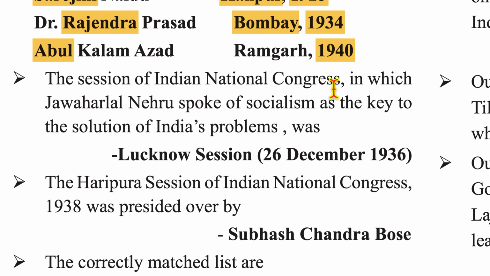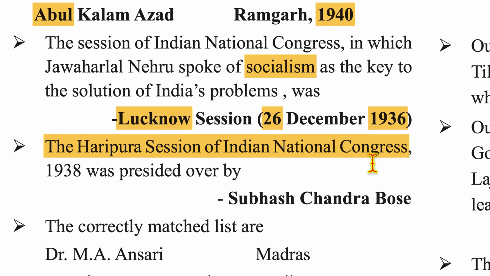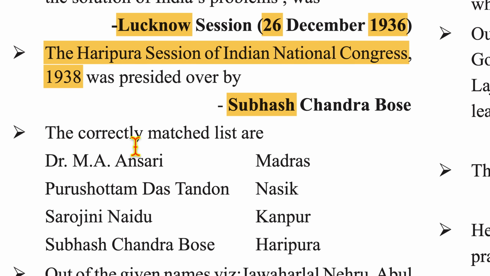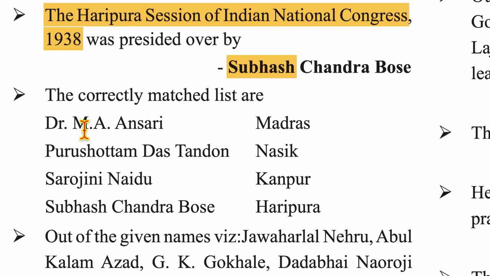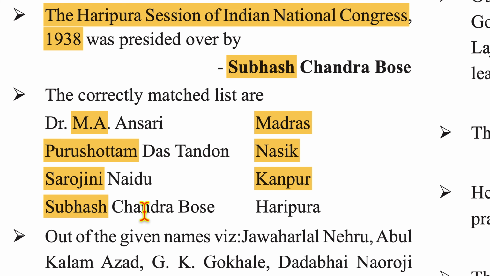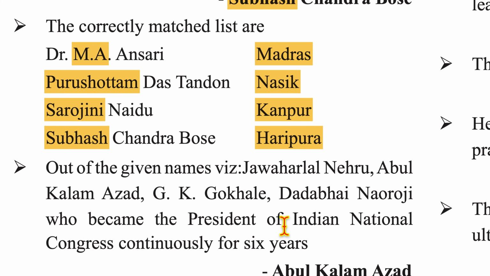Now, the session of Indian National Congress in which Jawaharlal Nehru spoke of socialism as the key to the solution of India's problems was the Lucknow session of 26 December 1936. The Haripura session of Indian National Congress in 1938 was presided over by Subhash Chandra Bose. The correctly matched list is Dr. M.A. Ansari, Madras; Purushottam Das Tandon, Nasik; Sarojini Naidu, Kanpur; Subhash Chandra Bose, Haripura. These are the sessions they headed.